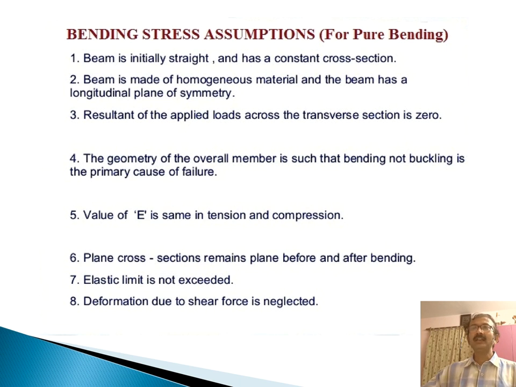Number 3. The resultant of applied loads across the transverse section is 0. Number 4. The geometry of the overall member is such that bending, not buckling, is the primary cause of failure. Number 5. The value of E, that is the modulus of elasticity, is the same in tension as well as in compression. Number 6. Plane cross sections remain plane before and after bending. Number 7. The elastic limit is not exceeded. And number 8. Deformation due to shear force is neglected.